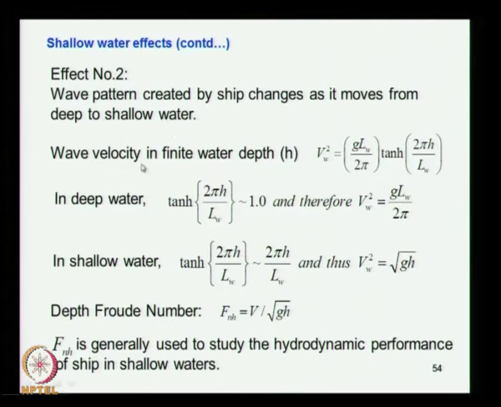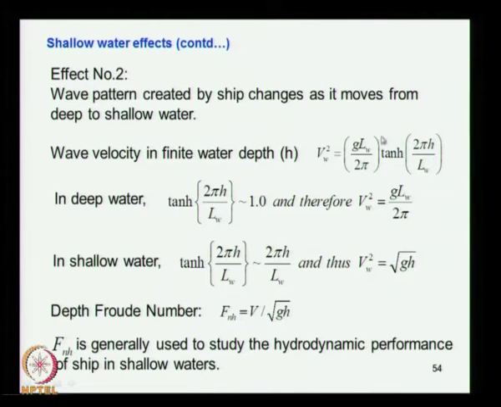We know from the wave theory that the wave velocity in finite water depth is given by the expression: the wave velocity squared is equal to g L_w divided by 2 pi times tanh of 2 pi h by L_w, where L_w is the wavelength and h is the finite water depth.